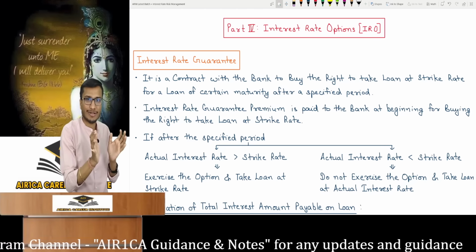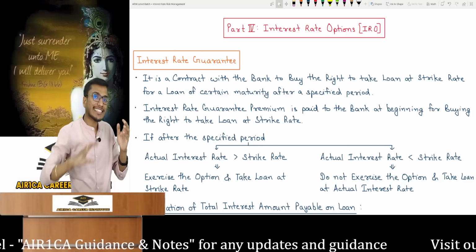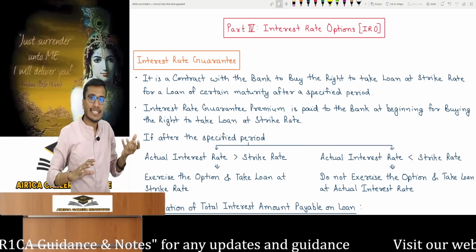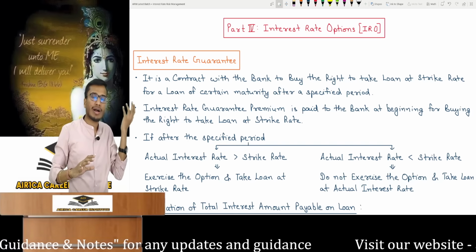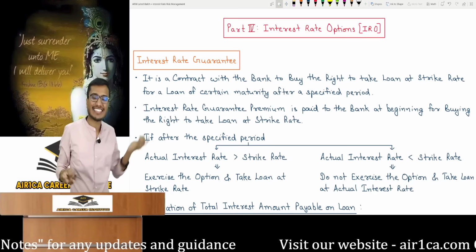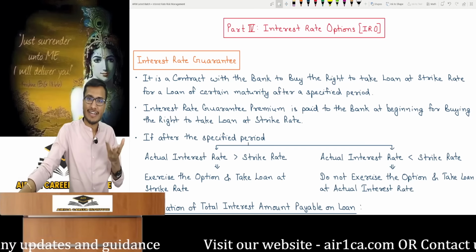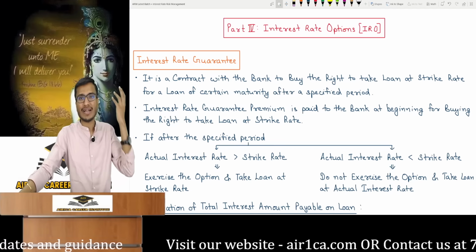There will be an actual settlement. And if market rates fall, why take the loan at the contracted 10%? I have a choice and will take it from the market cheaper. I will have this feature in the interest rate guarantee, concluding the explanation. Once you understand the logic and grasp the feeling of derivatives, subsequent parts will follow automatically.